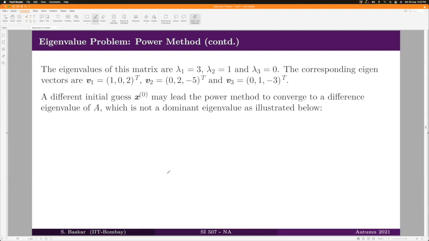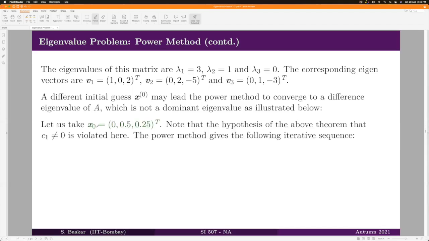Well, a different initial condition may lead the power method to converge to a different eigenvalue of A, which may not be a dominant eigenvalue. Let us illustrate this. Unlike the last case where we took 1, 0.5 and 0.25, now we will take x0 to be 0, 0.5 and 0.25.